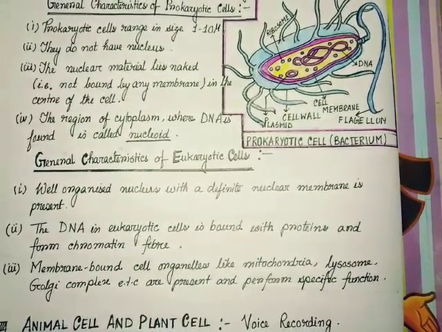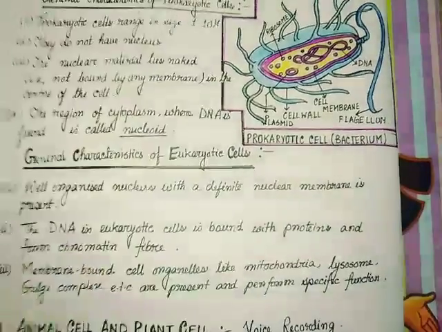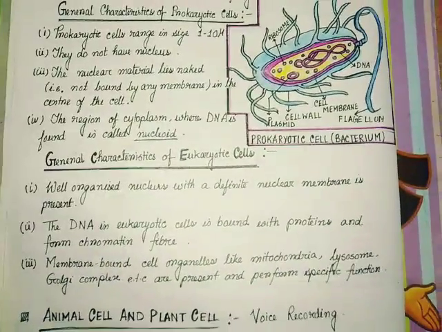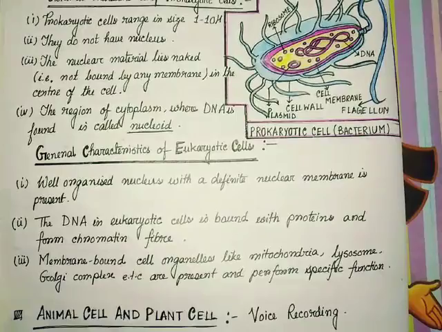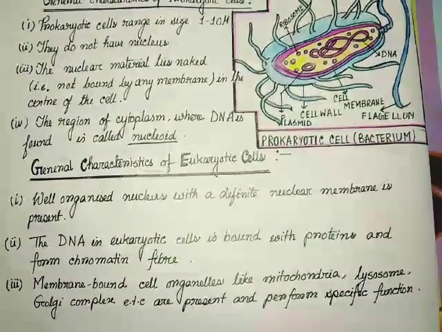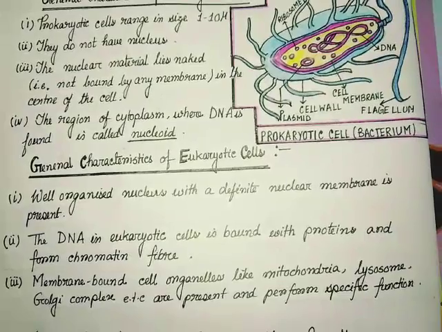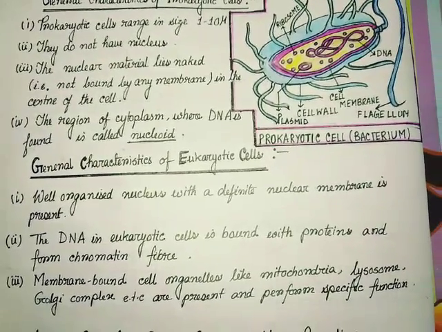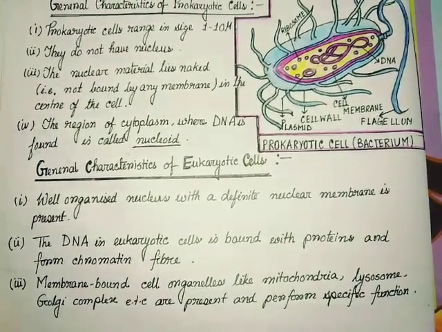DNA is linear here. In prokaryotic cells it is circular, but in eukaryotic cells it is linear. Now, next we will do the difference between animal cell and plant cell.